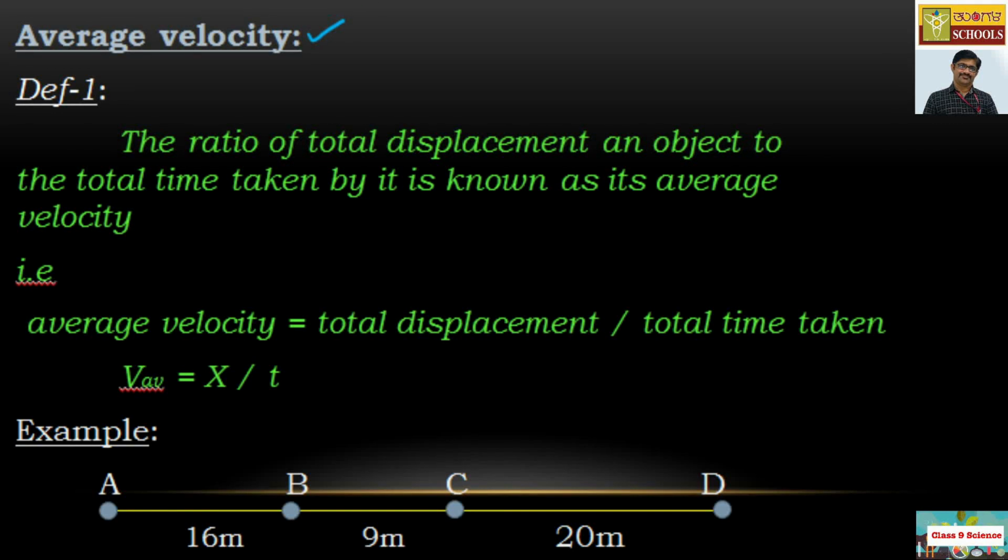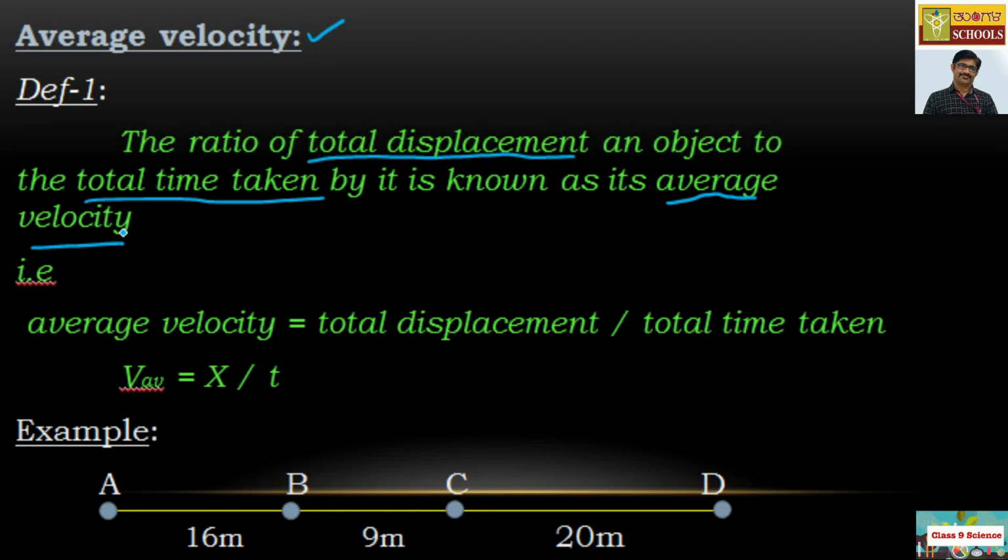Let us take the next part, that is average velocity. We have two definitions here. Let me take the first definition and later we will take the second one. The first definition says that the ratio of total displacement of an object to the total time taken by it is known as its average velocity.